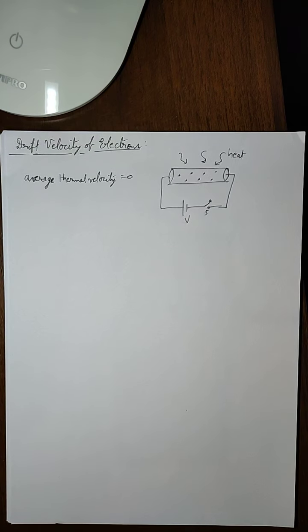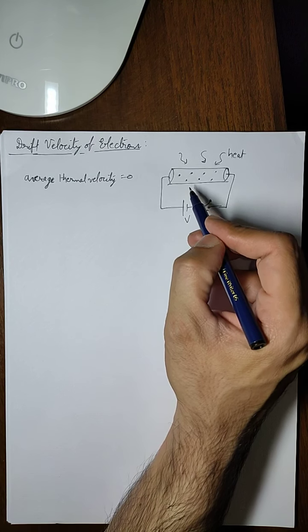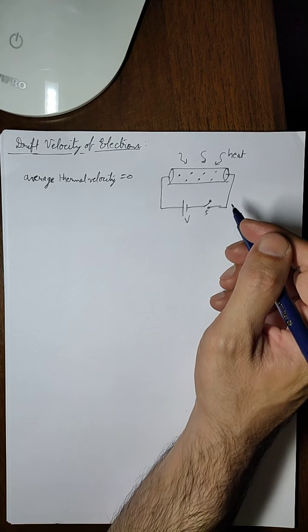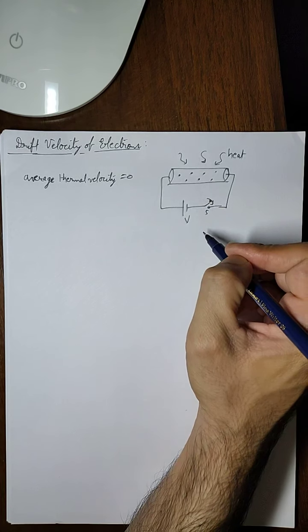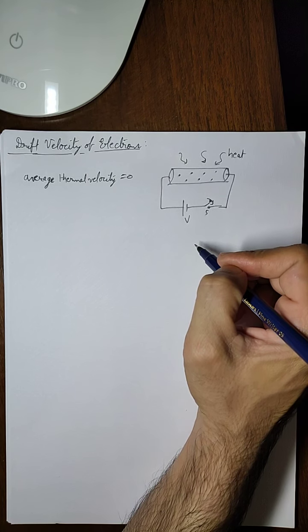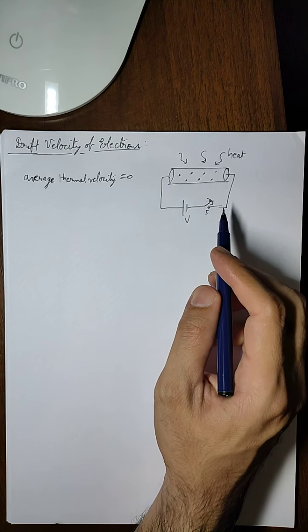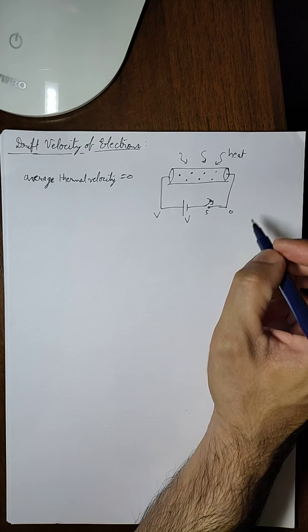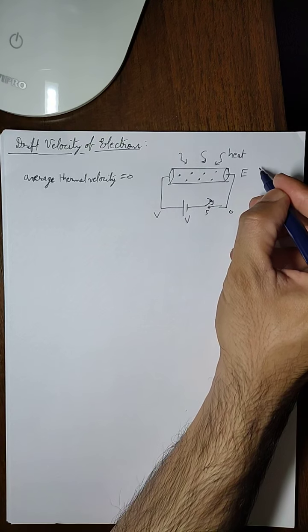So in this case we say that although the charges are moving around, there is no current, because the charges are moving in random directions and cancelling each other's velocity vectors. But what happens when this switch is closed? When the switch is closed, a potential difference is generated, let us say V and 0, and because of this potential difference, an electric field will be generated across the conductor.